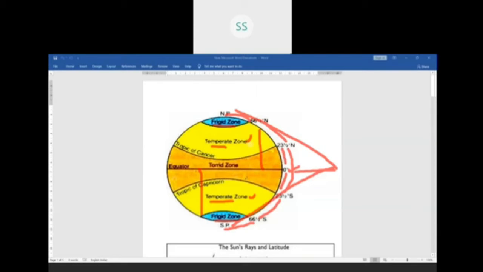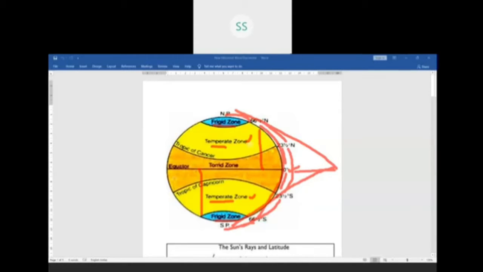Now what we have to actually do here in class 9 is that due to the curvature of our earth's surface, the curvature shape of the earth's surface, the solar energy received varies from one latitude to another latitude.